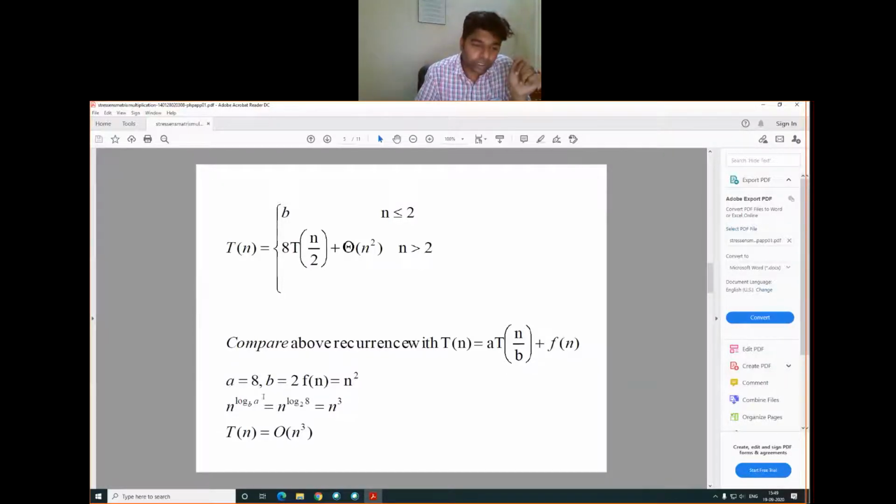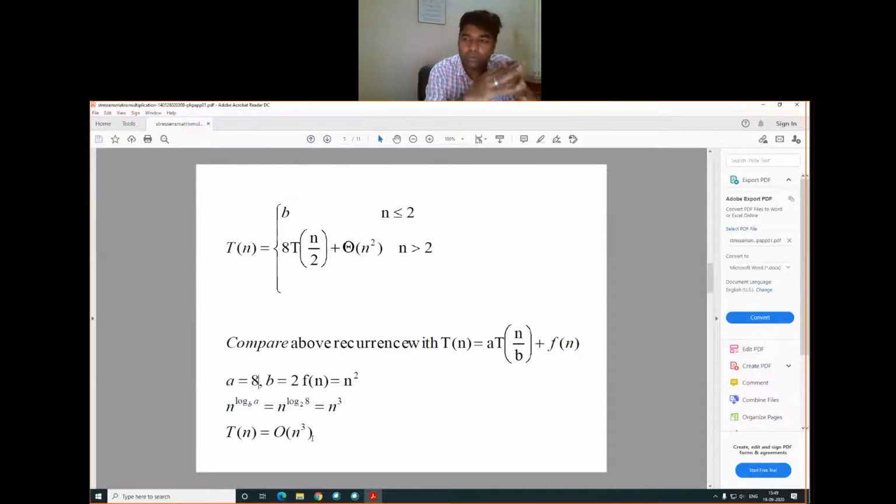So n to the log base b of a: b is 2 and a is 8, and since log base 2 of 8 is equal to 3, it becomes n cube. And T of n is equal to O of n cube.